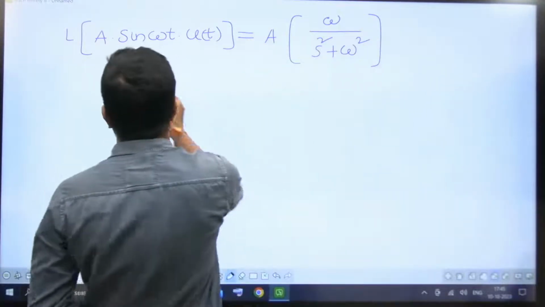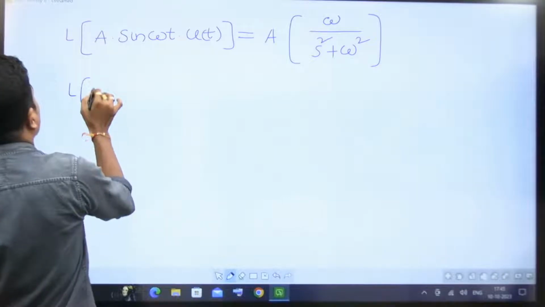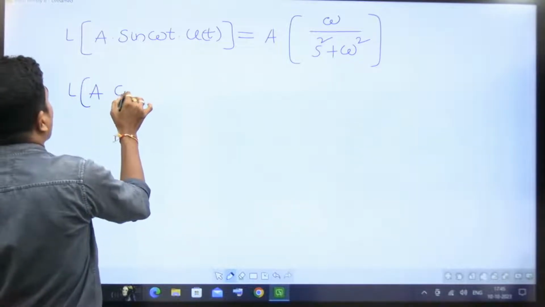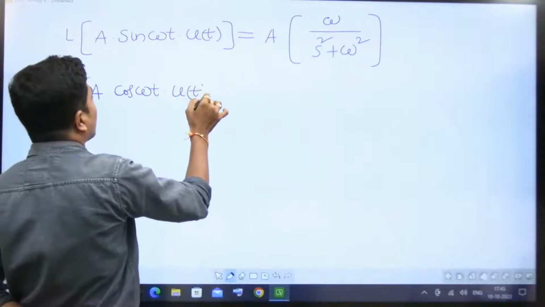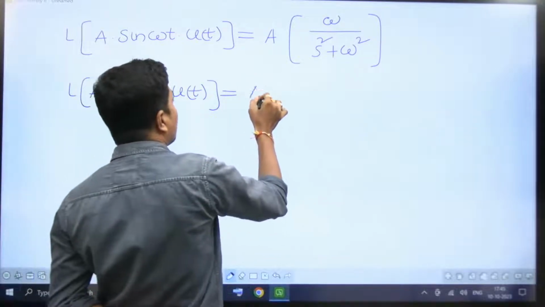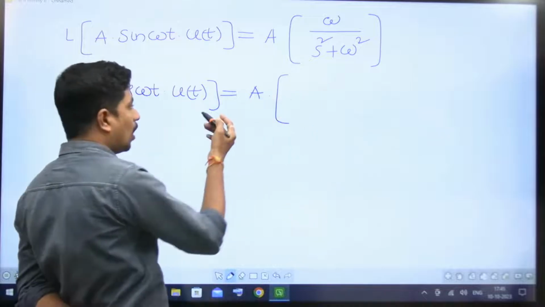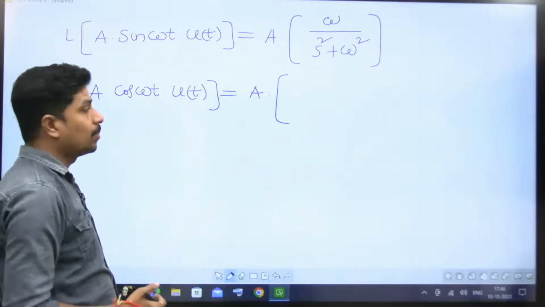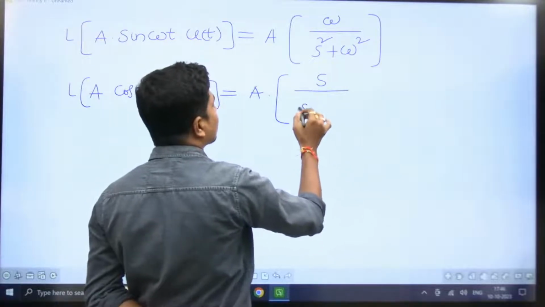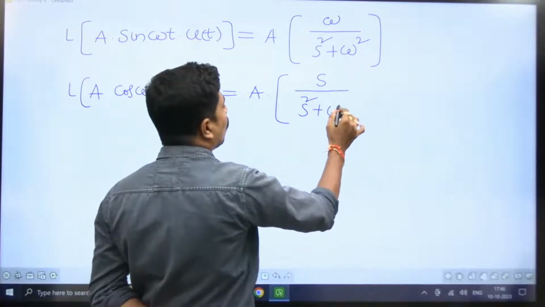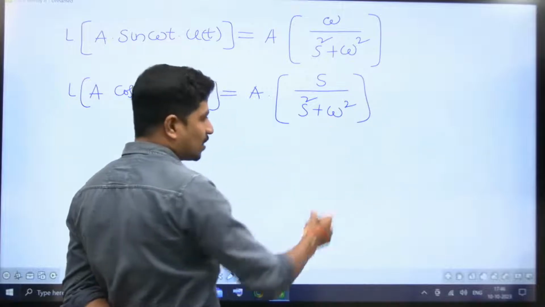Now cos also I write here itself, so that it is easy for you. A cos omega t into u of t. A you keep as it is, a multiplication factor, outside. Cos means s by s square plus omega square. You have to learn the difference between sine and cos.